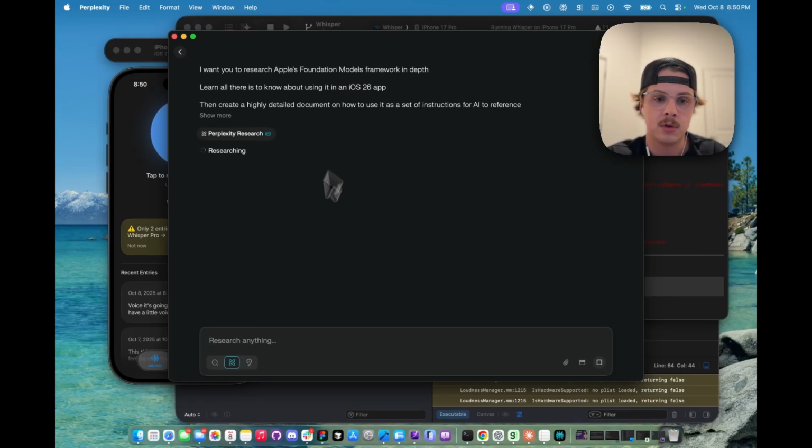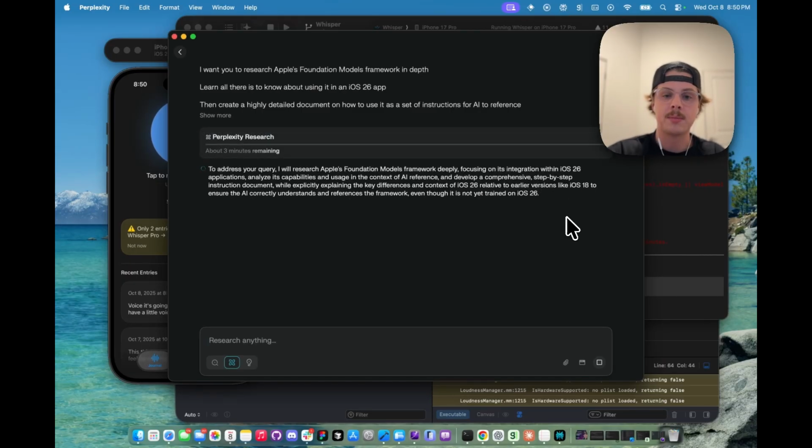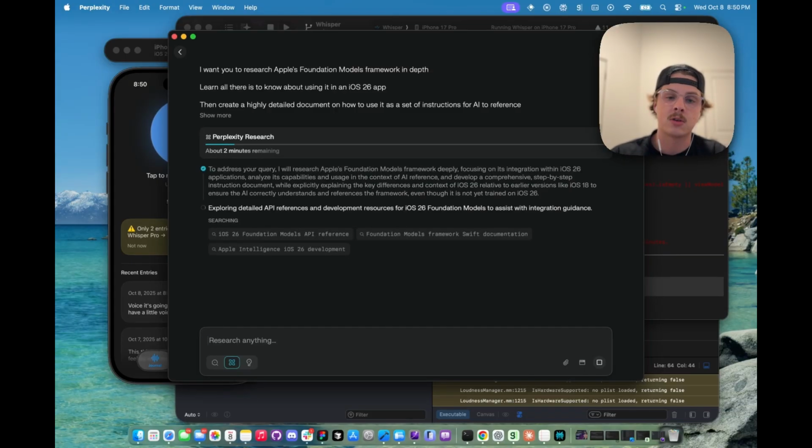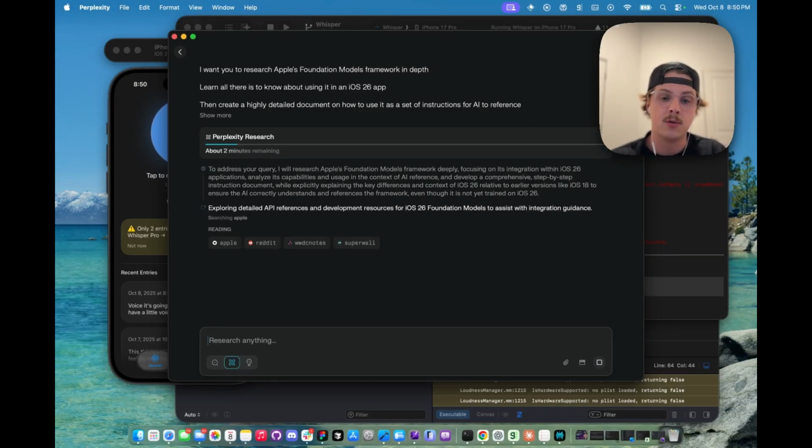So I'm going to send it off to do research. And once it learns about Apple's foundation model framework, then I'm going to give that set of instructions over to Codex so it has all the context it needs to finish building out our inference feature.